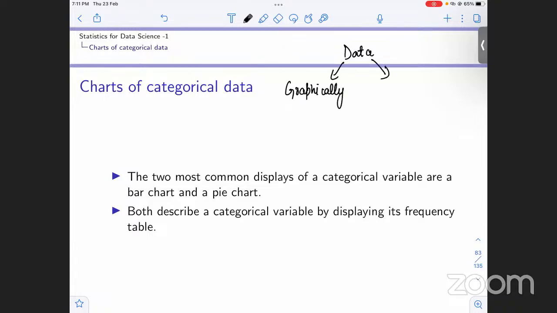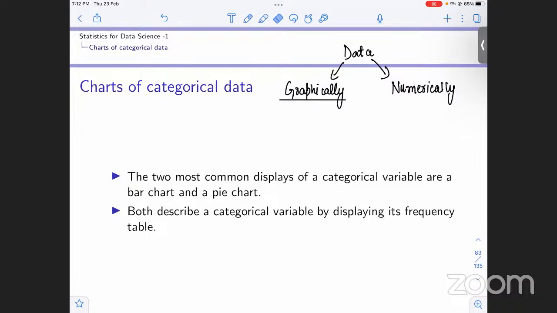When we are concerned with representation of data, we can represent the data graphically, or we can represent it numerically, like some numerical measures that we'll use for that. So first, let us look at how we graphically represent the data, how we present it, for better understanding or for whatever purpose we need to present it for, like a presentation.